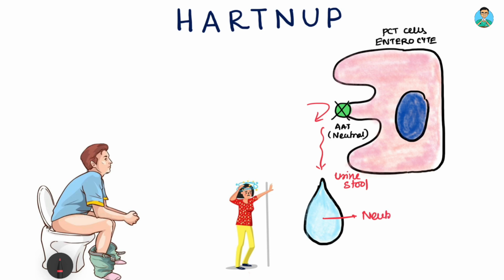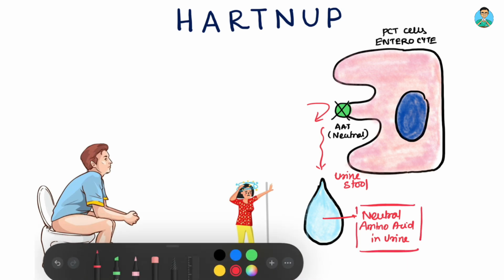So neutral amino acids in urine serve as the diagnostic test for Hartnup's disease. So this is diagnostic.